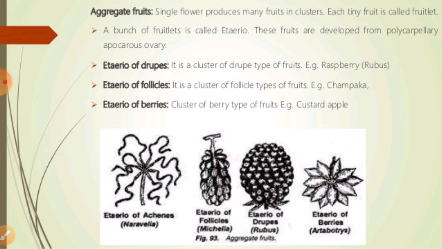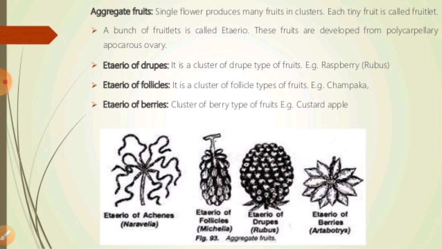In the same way, if we talk about the aggregate fruits, generally I think we are not familiar with them directly, right? But we have all seen and eaten different types of them, that is custard apple, champaka, and raspberry. They are types of aggregate fruits. A single flower produces many fruits in clusters, and each tiny fruit is called a fruitlet, and the bunch of fruits is called an etaerio.